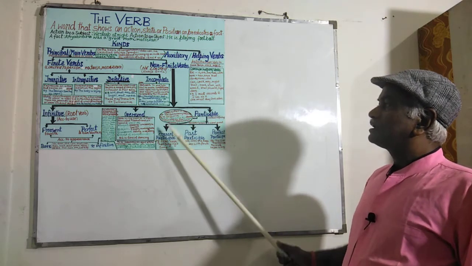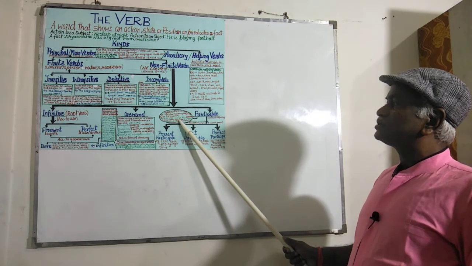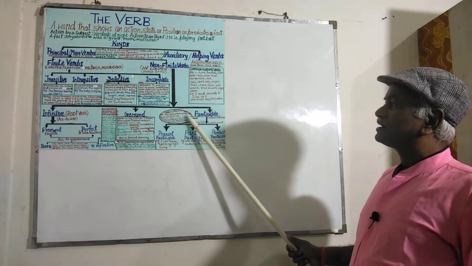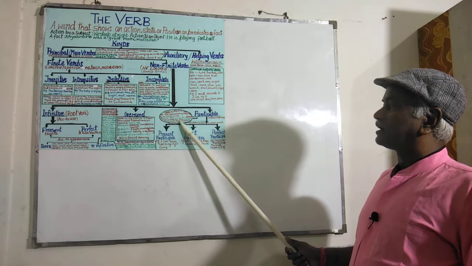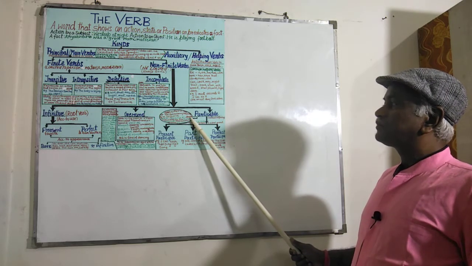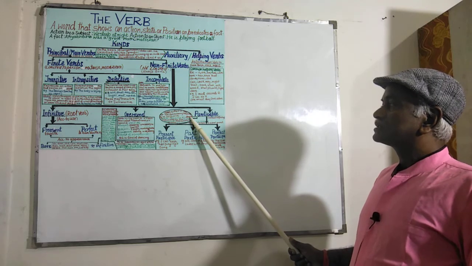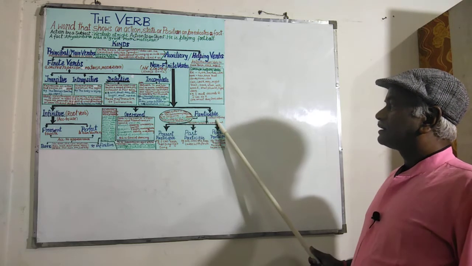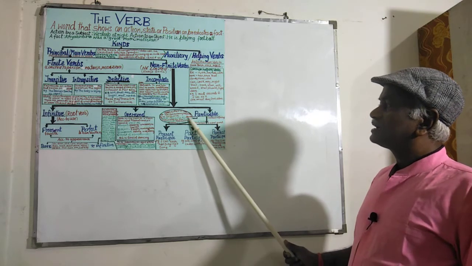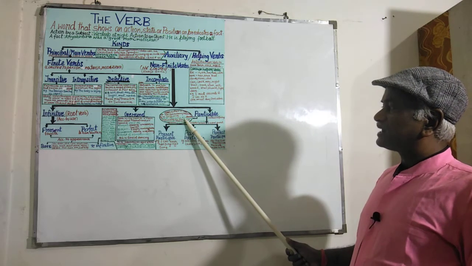For example, it is used as an attributive adjective, that is, a burnt child dreads the fire. Burnt, B-U-R-N-T, burnt. Here the past form of burn has been used. That means it is acting as a verbal adjective. It is acting as an adjective. That's why it is called an attributive adjective.